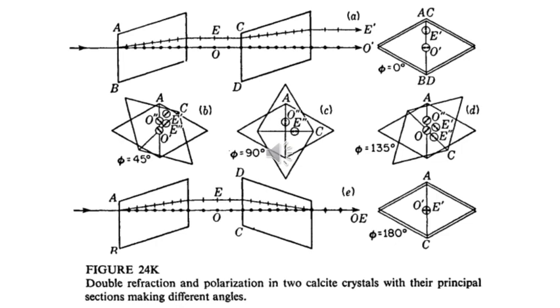The polarization of light by double refraction in calcite was discovered by Huygens in 1678. He sent a beam of light through two crystals as shown at the top of the figure. If the principal sections are parallel, the two rays O' and E' are separated by a distance equal to the sum of the two displacements found in each crystal if used separately. Upon rotation of the second crystal, each of the two rays O and E is refracted into two parts, making four as shown by the end-on view in figure B.